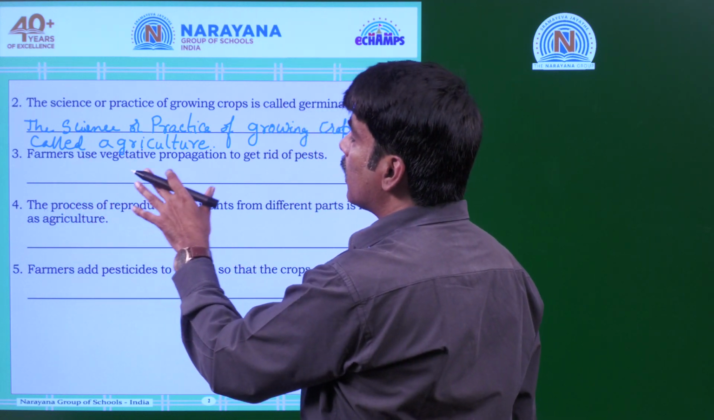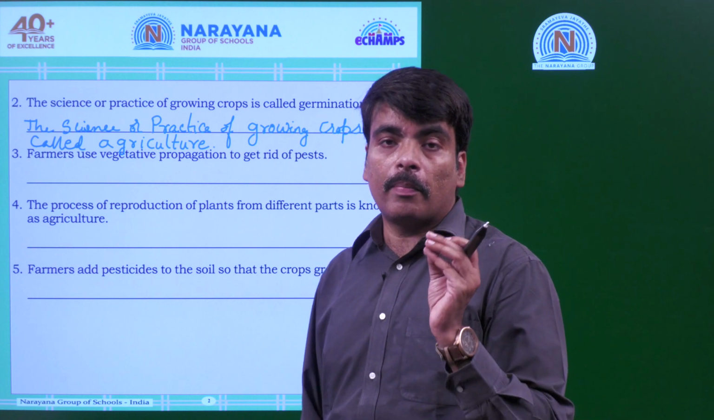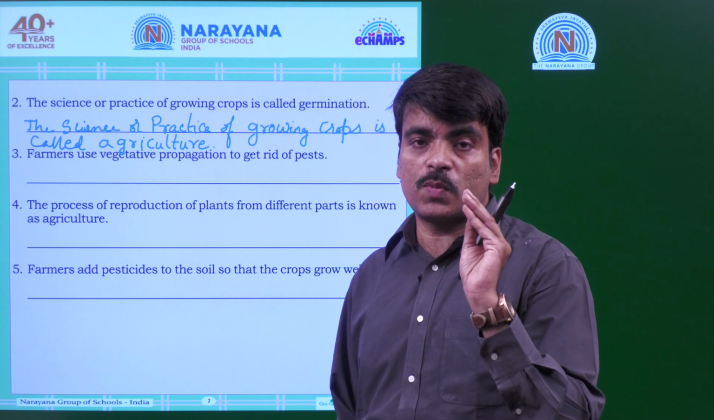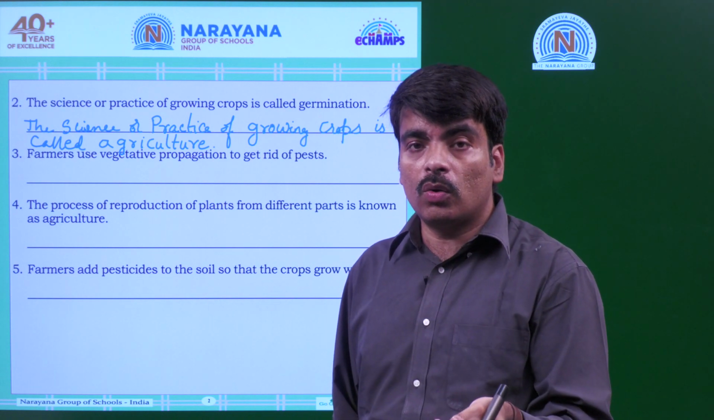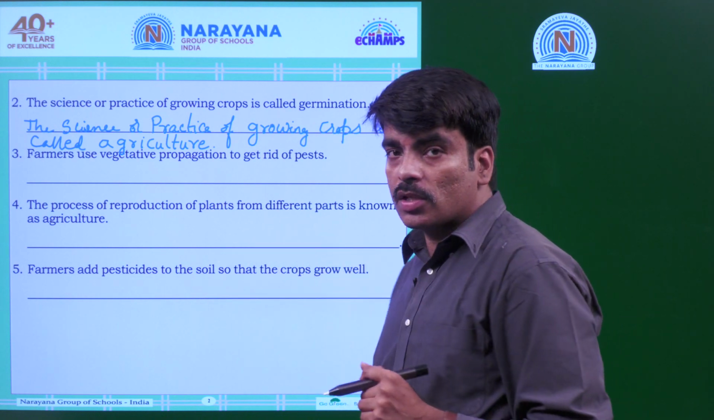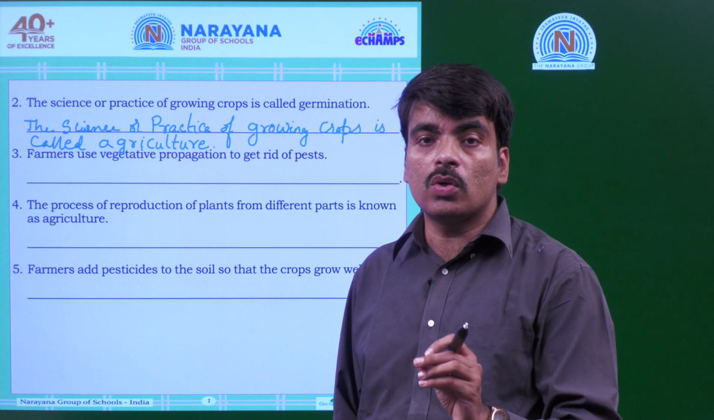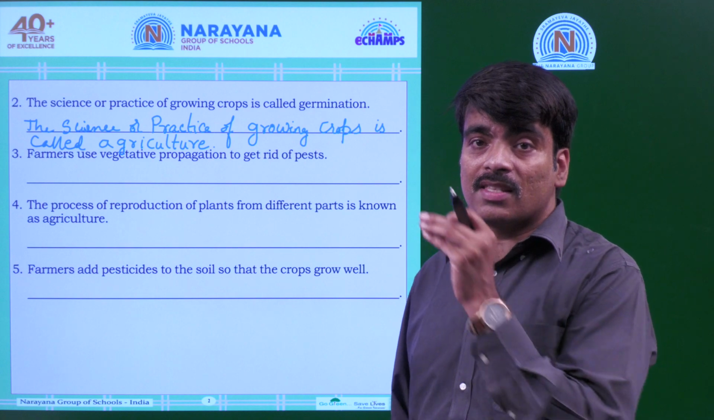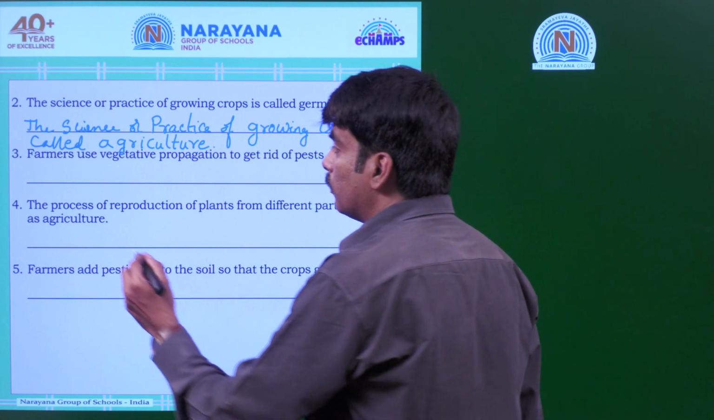Now coming to the next question. Farmers use vegetative propagation to get rid of pests. You know what pests are? Pests are the insects which spoil the crop. To kill those pests, what do farmers do? Do they follow vegetative propagation? No, they don't. They use pesticides. Pesticides is the suitable word we have to replace here with vegetative propagation.